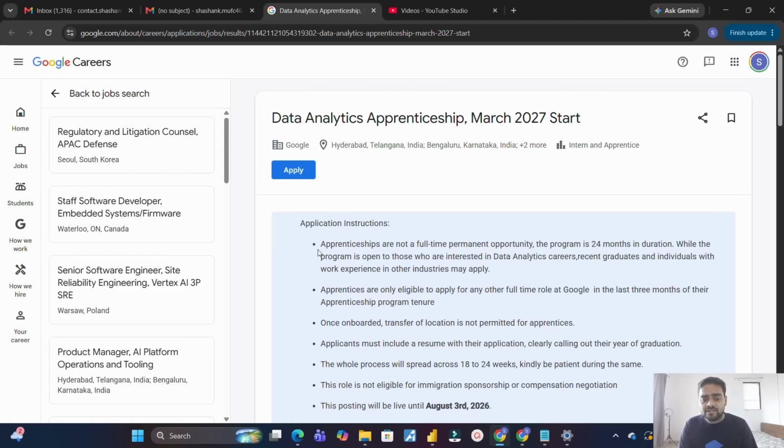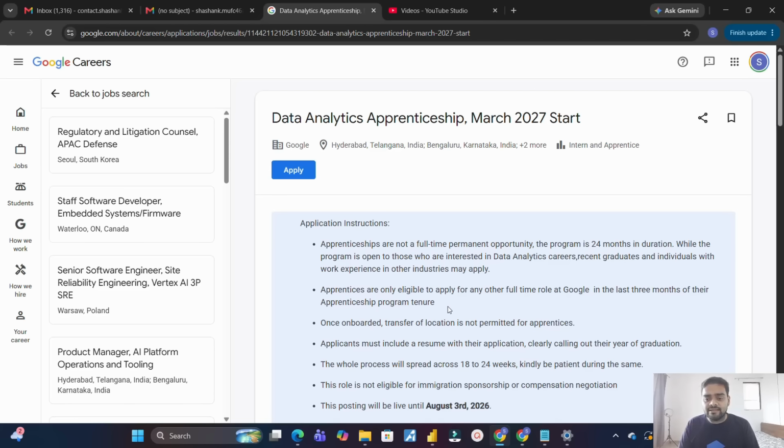Apprenticeships are not a full-time opportunity. Understand, this is not a full-time opportunity with Google. This program is 24 months in duration, basically 2 years. If you get selected, you need to work at Google for 2 years as an apprentice, not as a full-time employee. If you want to apply for a full-time role at Google, you need to wait until the end. You can see the second point: you are eligible to apply for any full-time opportunity at Google in the last 3 months of your apprenticeship program tenure.